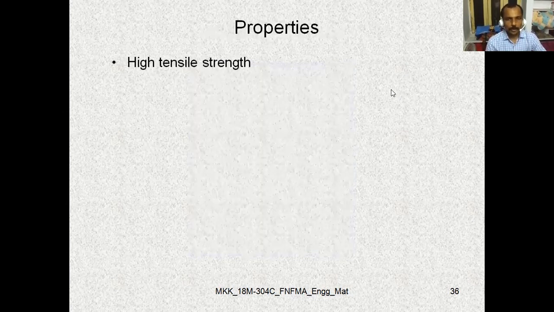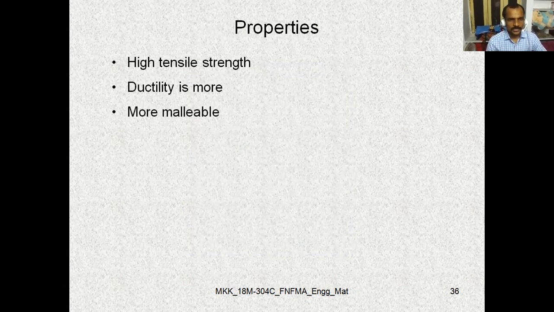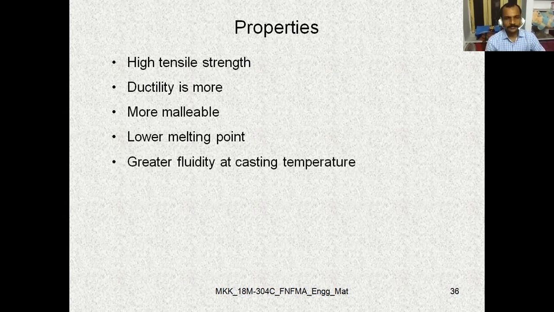Let us move to the properties of spheroidal cast iron. It has high tensile strength, ductility property is more, it is more malleable also, it has lower melting point, it has greater fluidity at casting temperature.